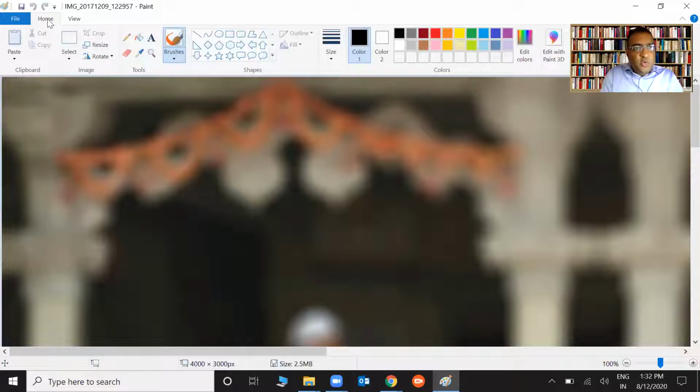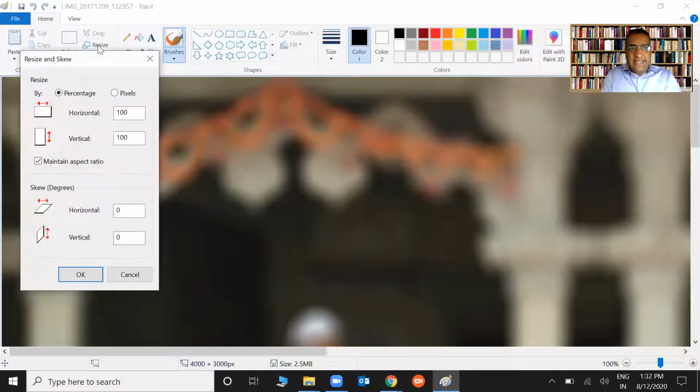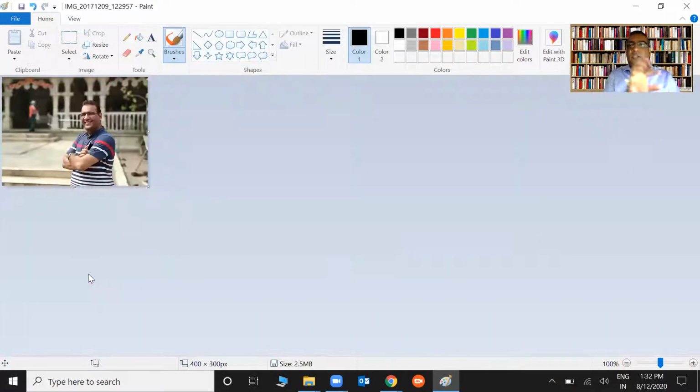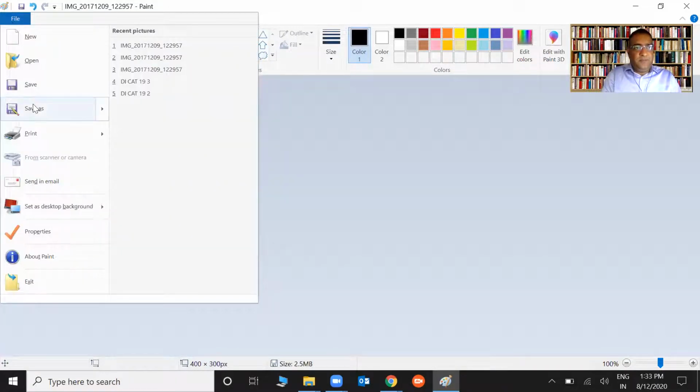Now, this is what you should do. Go on resize. Now this is percentage wise. If you want to reduce it, what I did was I went to pixels. This is what I did. Make it 400, 300 pixels or something like that. Remember, it was a 2.5 MB photograph. Now this is how the photograph looks. I hope you have understood. Save it now.